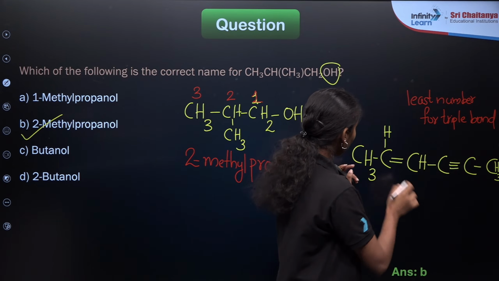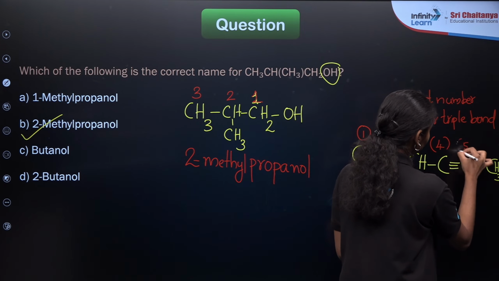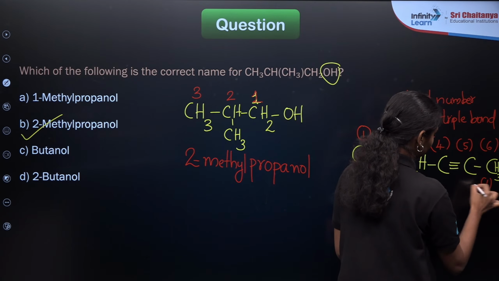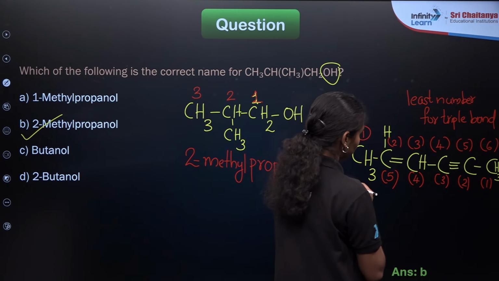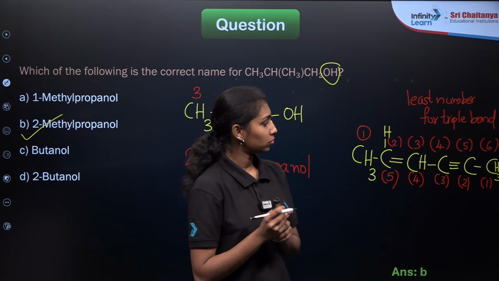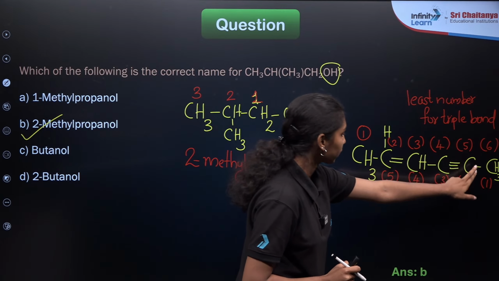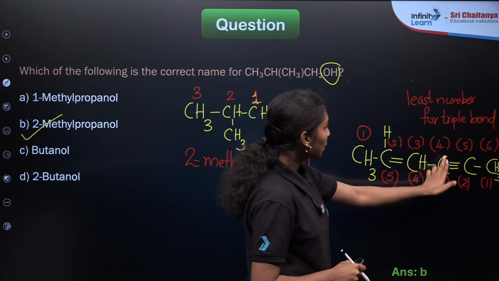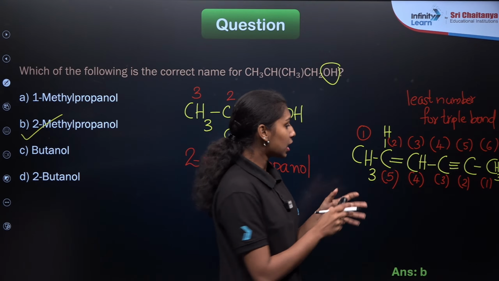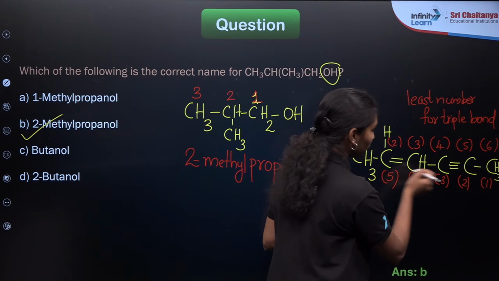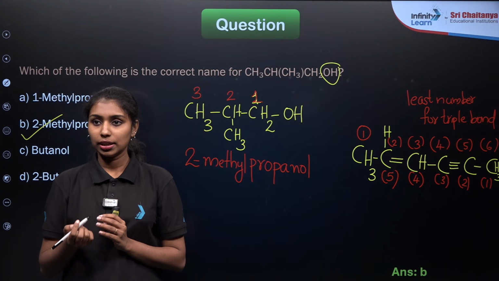So if I am starting the numbering from here, it will be 1, 2, so there will be 2 possibilities, right? If I am starting from my left, it will be 1, 2, 3, 4, 5, 6 here. So the triple bonded carbon will have the 4th position. Then if I am starting from the right side, it will be 1, 2, 3 and so forth. So the position of the triple bond carbon will be 2, the second position, right?